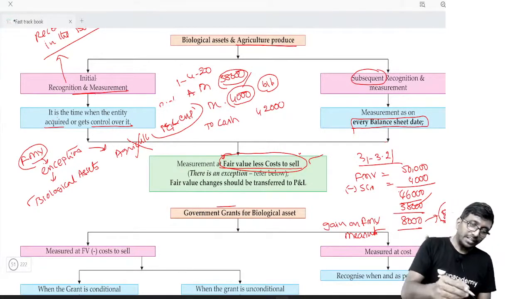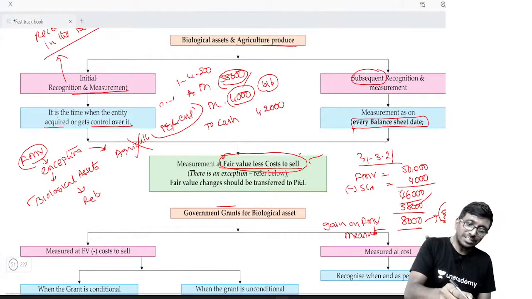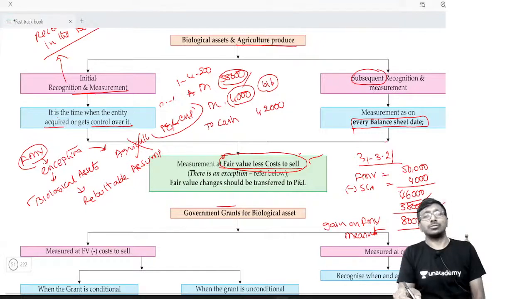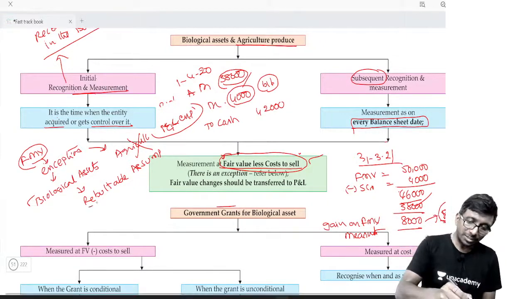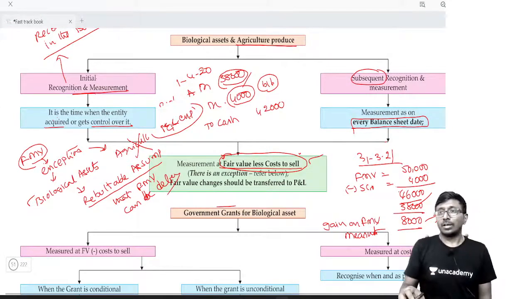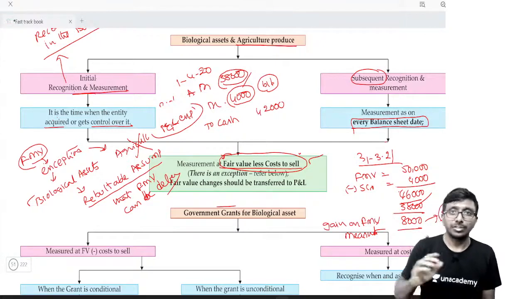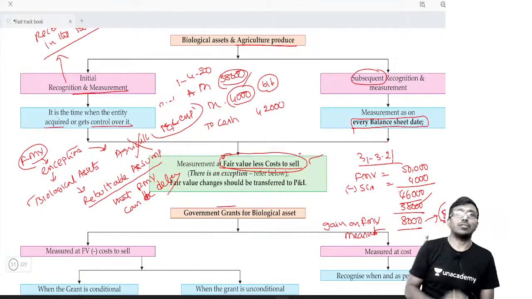And even for this biological asset, there is a rebuttable assumption. What do you mean by rebuttable assumption here? It is a rebuttable assumption that fair market value can be determined. Fair market value can be determined. It is very much possible in this industry to find fair market value.